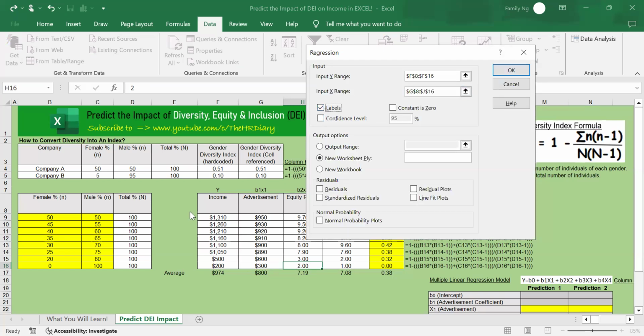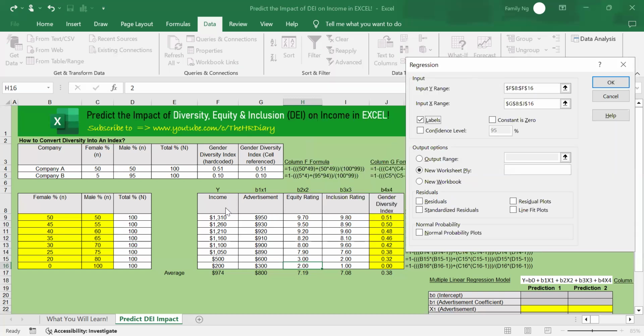Check on Labels because earlier I selected all the labels, or what you call all the headers, and I want to tell Excel not to use these labels for calculation.